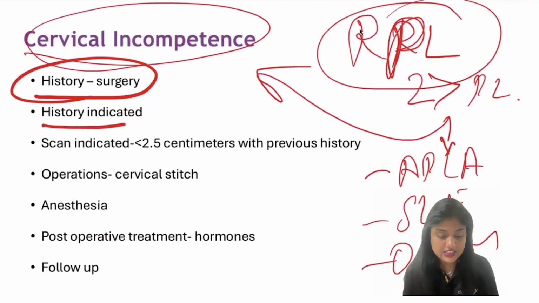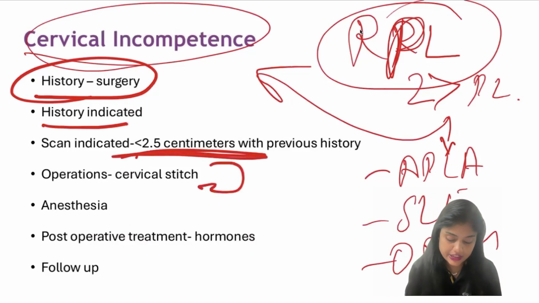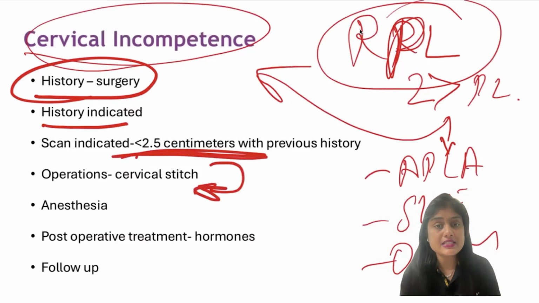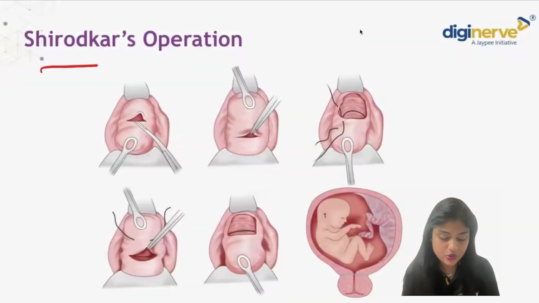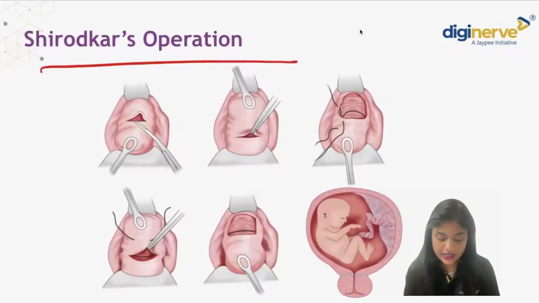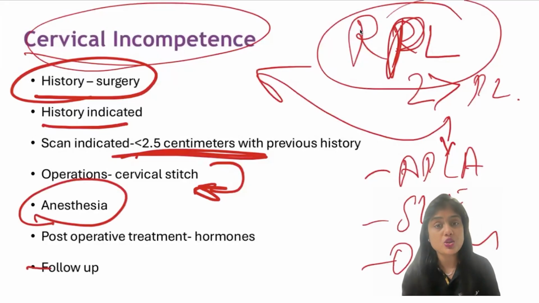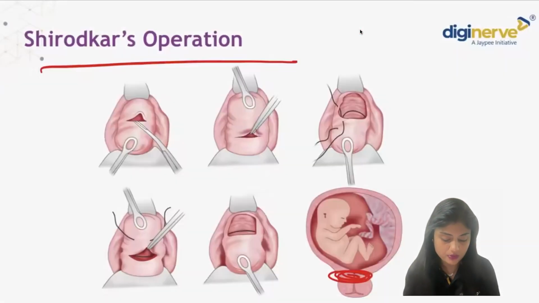If the history is indicative, what is your next step? Do a scan to see viability and cervical length. If it is less than 2.5 centimeters, then you have to do a cervical stitch. What are the procedures? It is Shirodkar's procedure, or you can do a McDonald's procedure. At the level of the internal os, you will tie as high as possible and give the support. This is done under anesthesia, and post-operatively you have to give hormones and follow up the patient.